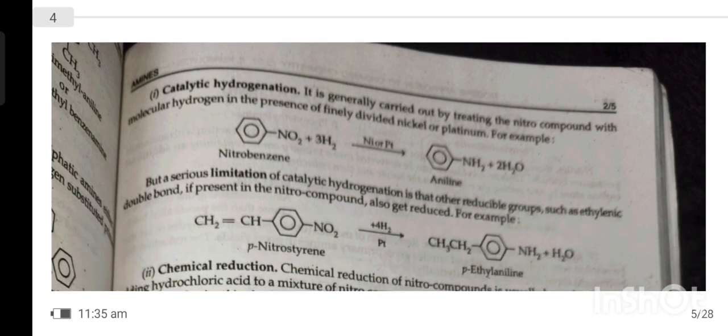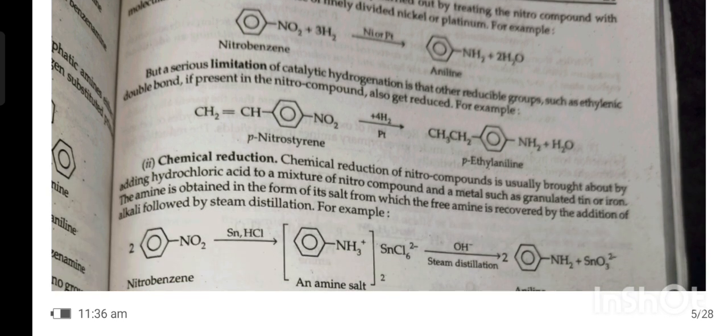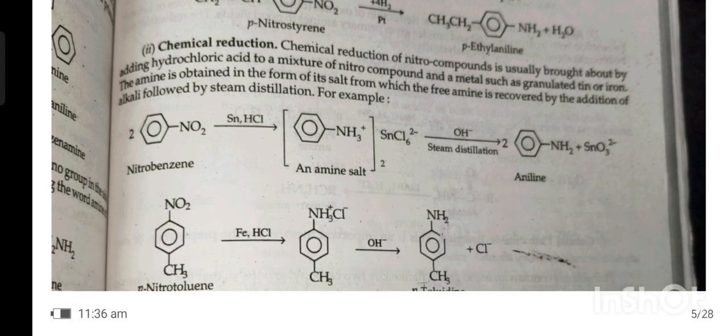But a serious limitation of catalytic hydrogenation is that reducible groups such as an ethylenic double bond, if present in the nitro compound, also get reduced. Second, chemical reduction. Chemical reduction of nitro compounds is usually brought about by adding HCl to a mixture of the nitro compound and a metal such as granulated tin or iron. The amine is obtained in the form of its salt, from which the free amine is recovered by adding alkali followed by steam distillation.